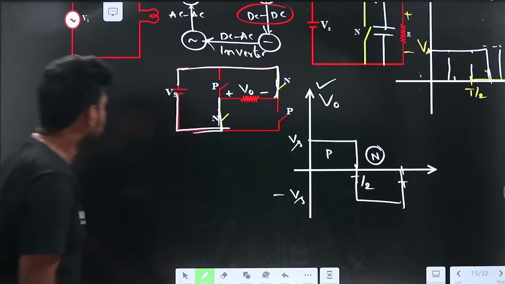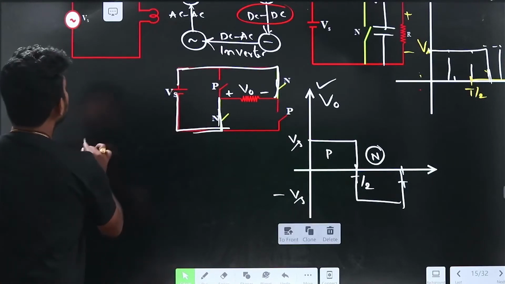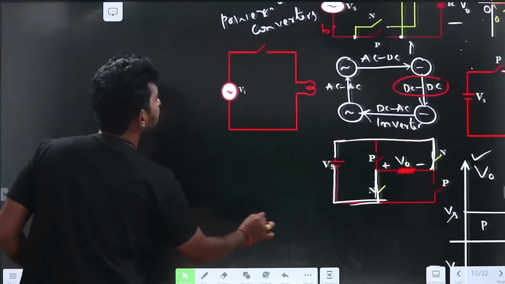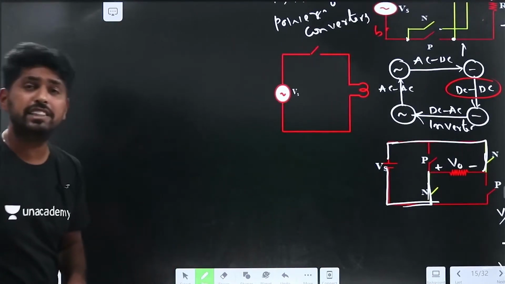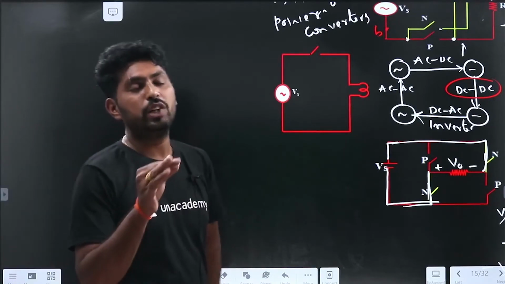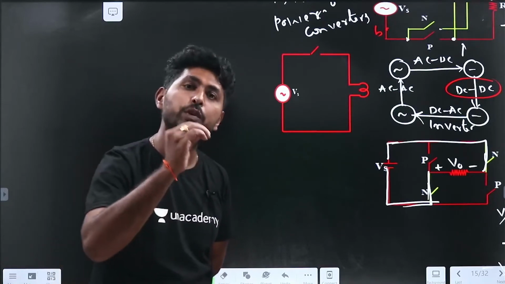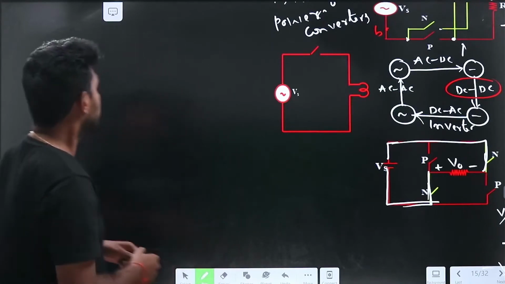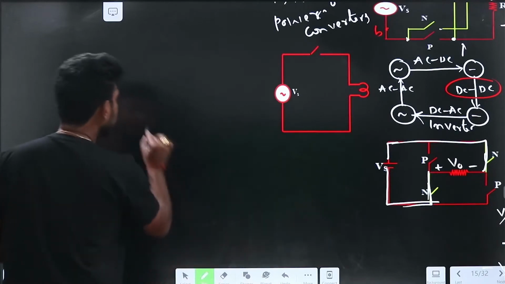So the final one, let me assume, is AC to AC conversion. So here let us take the AC to AC conversion. What is the meaning of AC to AC conversion? Here you need to understand that the input voltage is a fixed input voltage, and the output voltage is a variable output voltage.